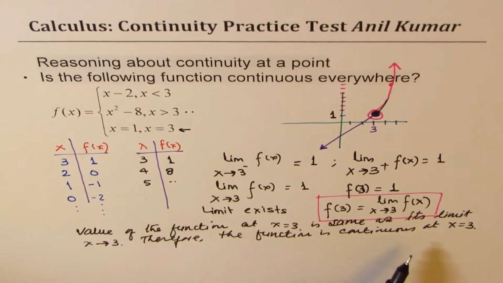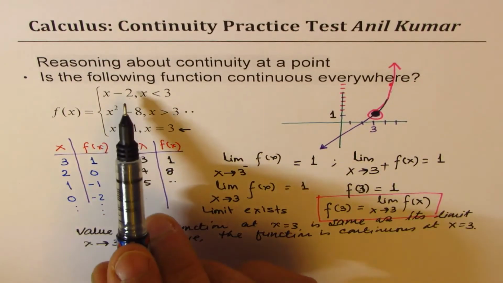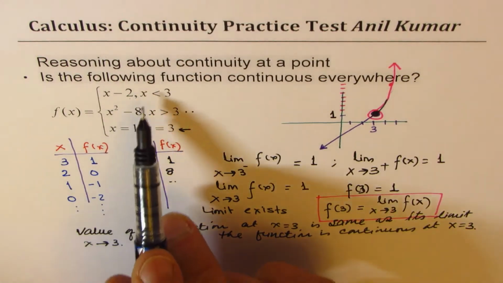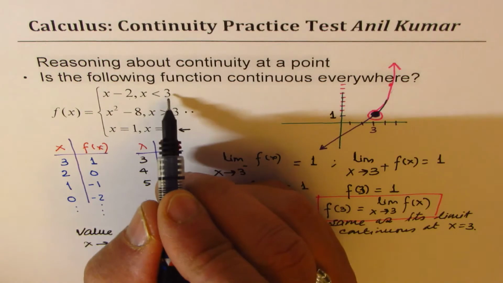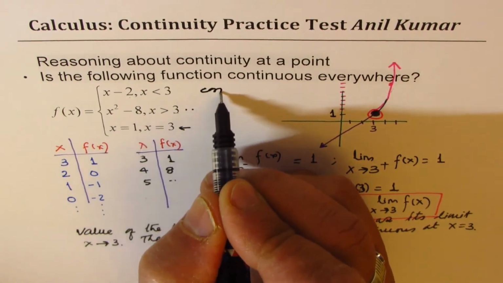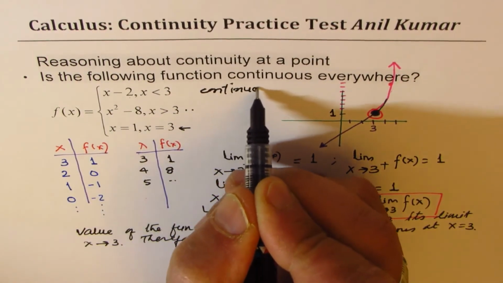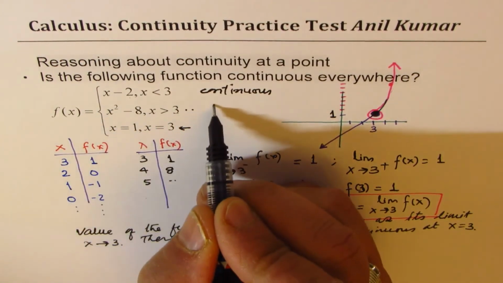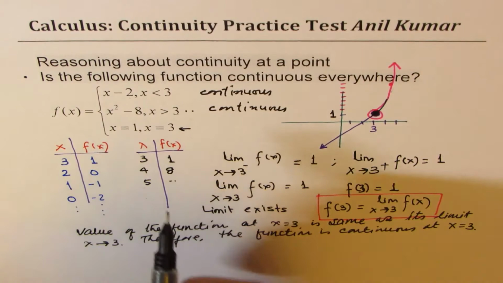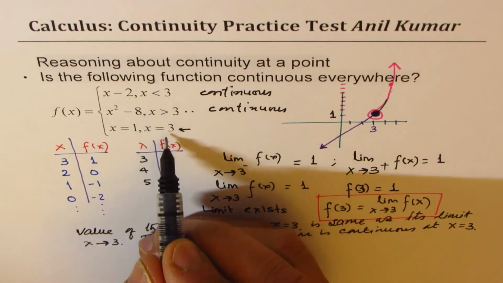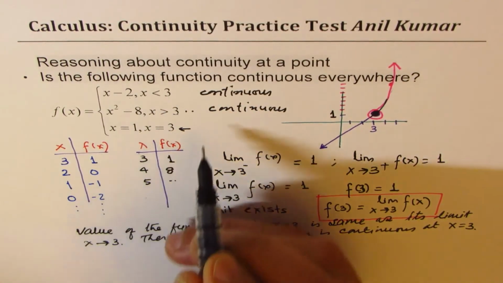So that's very important. Individually, all pieces are continuous, right? All these are continuous in the entire domain, right? So we know if it is less than 3, we have a continuous function. If it is greater than 3, it is continuous. And in between, the limit is the same as the value of the function, right?